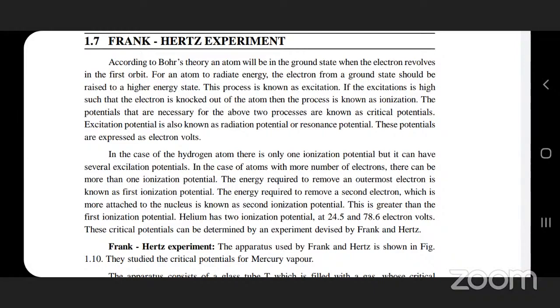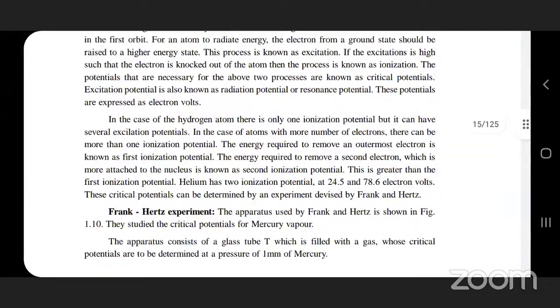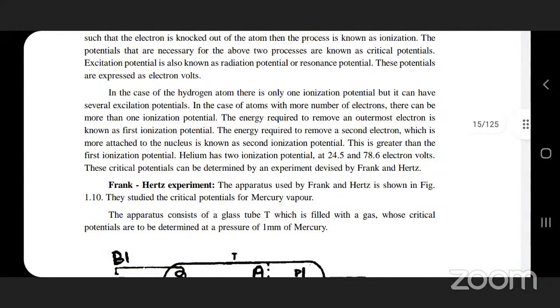When the excitation is pushed further and the electron is knocked out of the atom, the process is known as ionization. That means it is released, and then comes back into the ground state level. So for the hydrogen atom there is only one ionization potential, but it can have several excitation potentials.